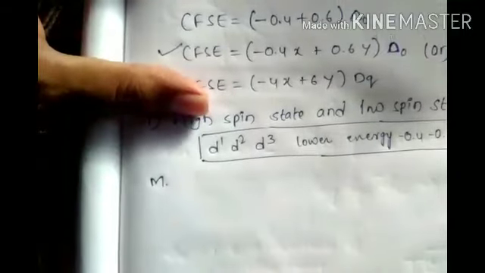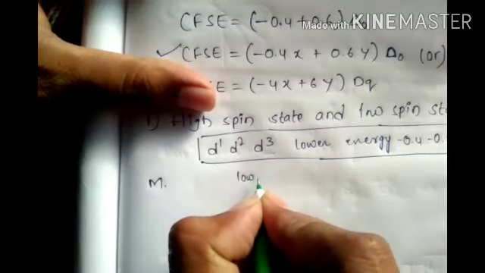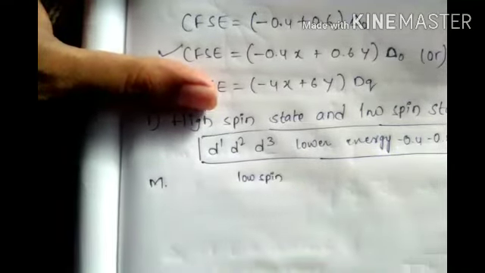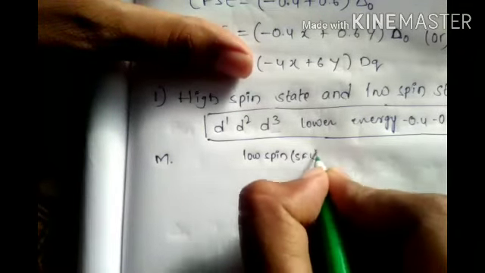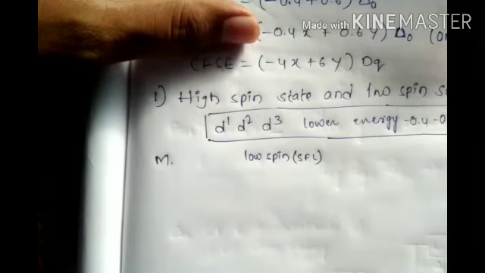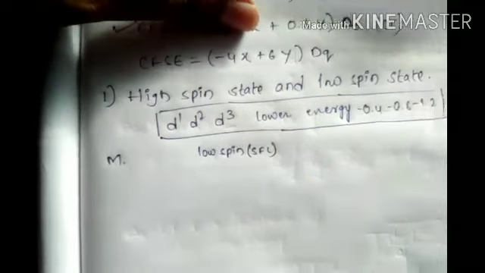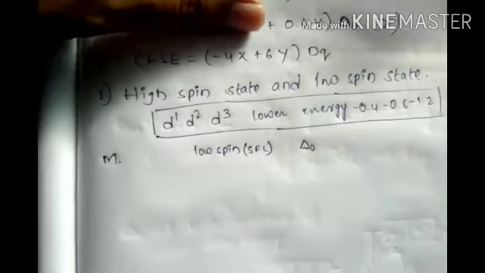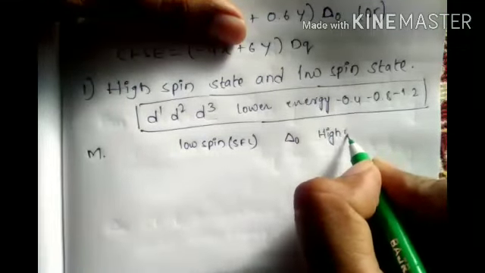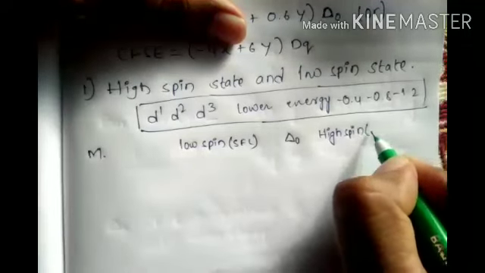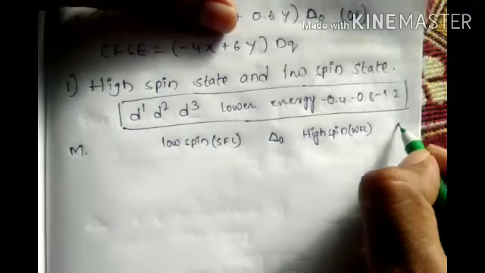Metal ion in the first column. Low spin means strong field ligand, strong ligand field, delta naught. High spin means weak field ligand, delta naught.